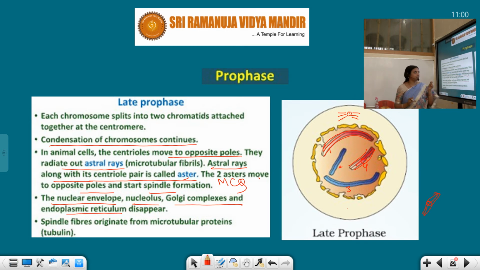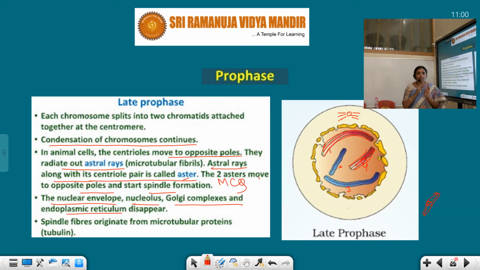So in the prophase stage, what we have observed, first point: the condensation of chromosomes. The chromatin network, like a chromatin thread present in the interphase stage, was condensed and formed the chromosome, and that chromosome again splits and forms chromatids attached at the centromere.